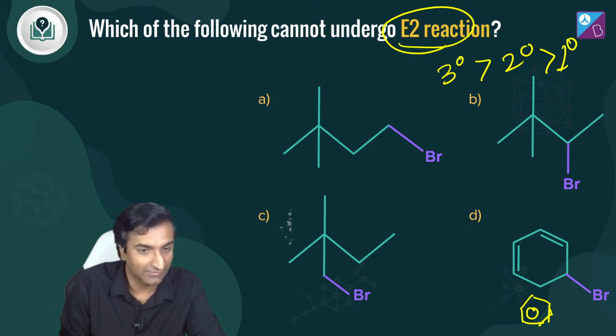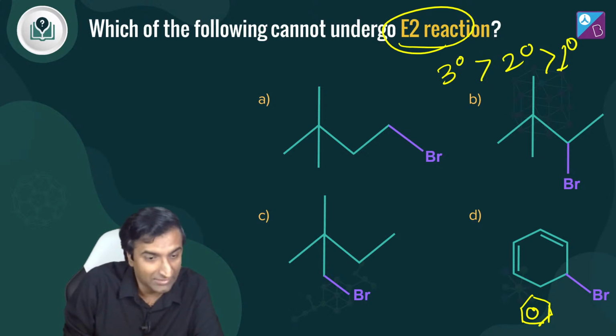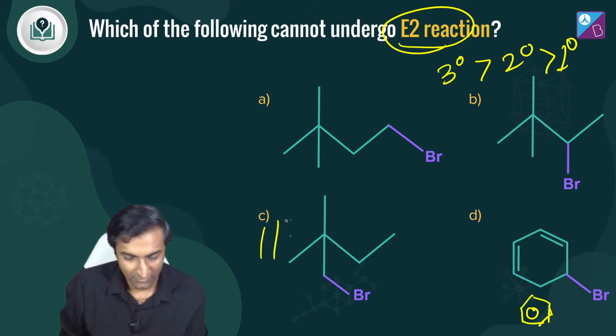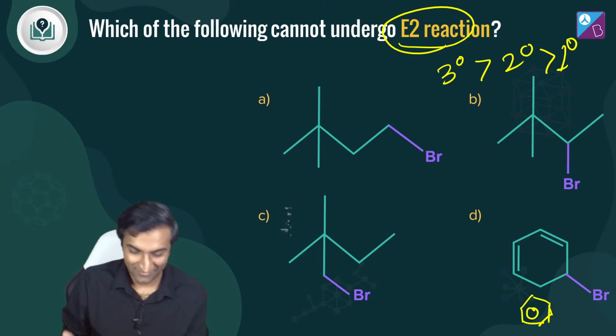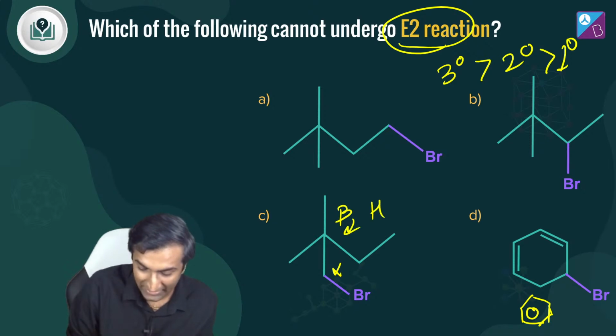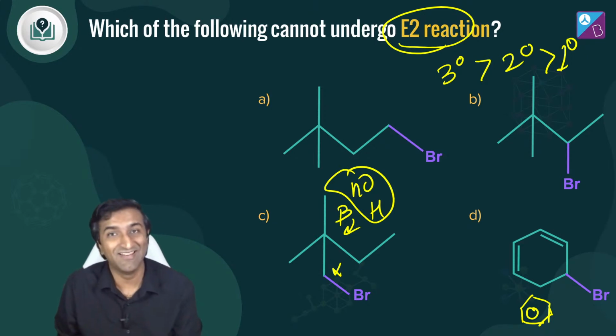Vishal is still saying C, going against the grain, while everybody else, Shriya, Deepak, everyone is saying D. Deepak is also saying C. Deepak and Vishal are both saying C. Do you want to tell me why? Think, think a little. Look here, this is alpha beta elimination. There is no hydrogen on the beta carbon. When there is no hydrogen, how will the E2 reaction happen?